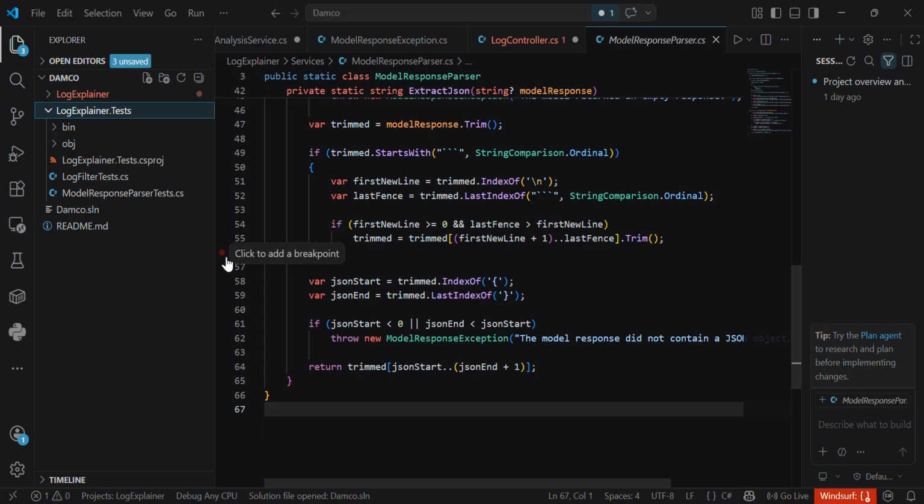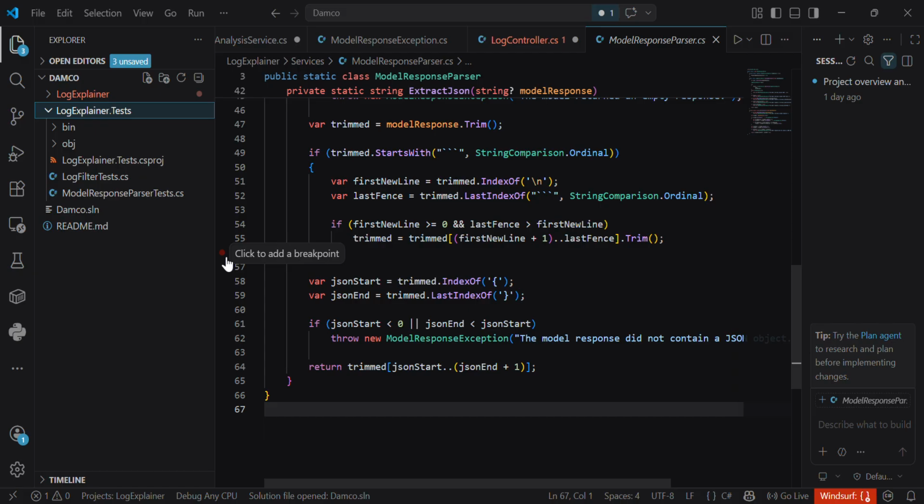Third, this project does not have a front-end UI yet. Right now, the user has to call the API manually through PowerShell, Swagger, or another HTTP client. With more time, I would build a simple web interface where users can paste logs and view the explanation clearly. Fourth, the log filtering is rule based, so it looks for keywords, 500 status codes, stack traces, and repeated errors. This is useful, but it can still miss important lines if the logs use unusual wording or a custom format.